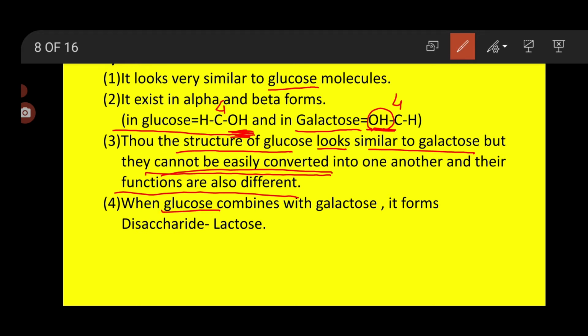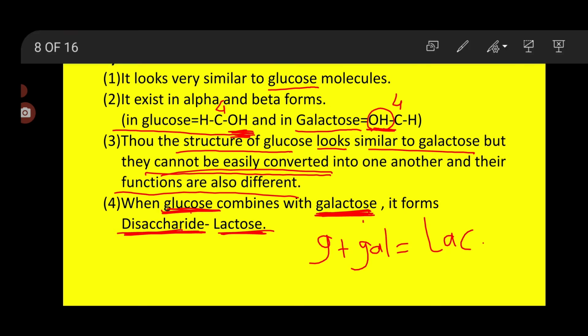Glucose is also a monosaccharide, galactose is also a monosaccharide. When these two monosaccharides combine with each other, they form a disaccharide, that is lactose. This example you have to keep in mind. When glucose combines with galactose, it forms lactose. So here we have completed galactose.